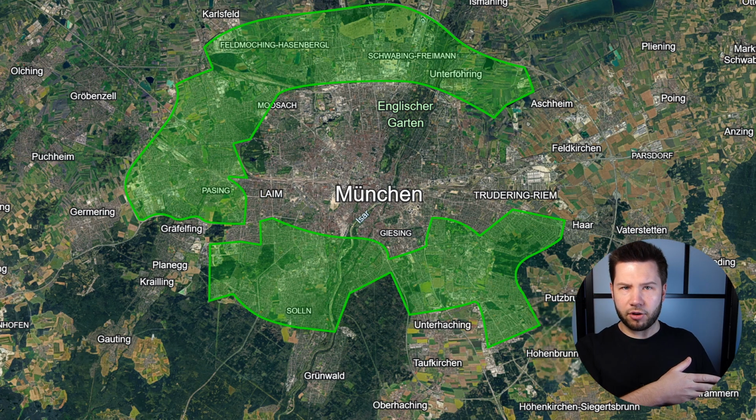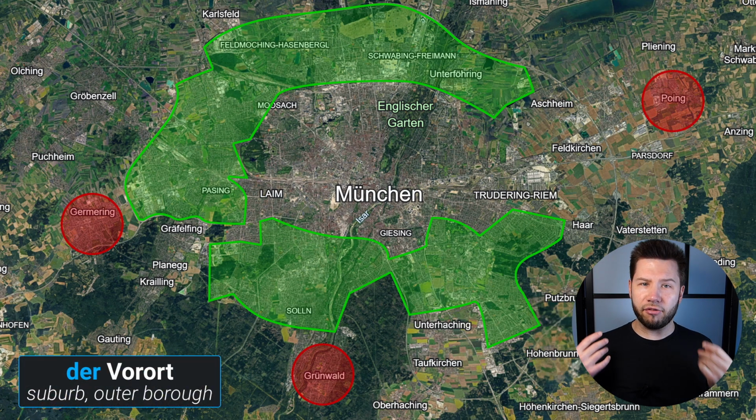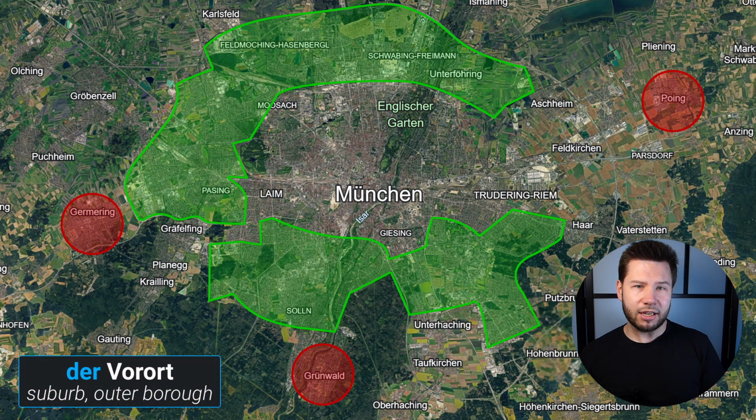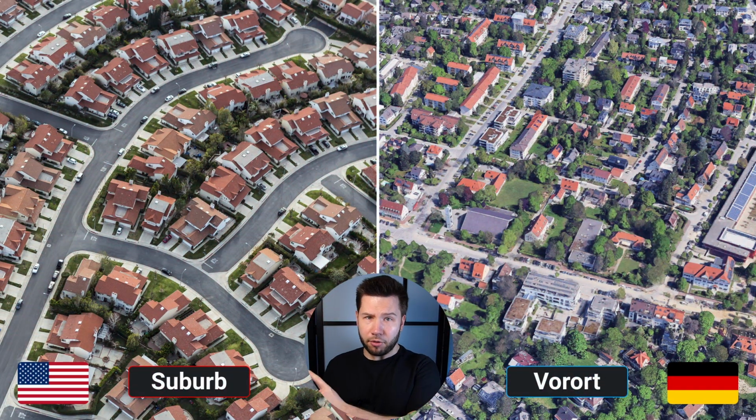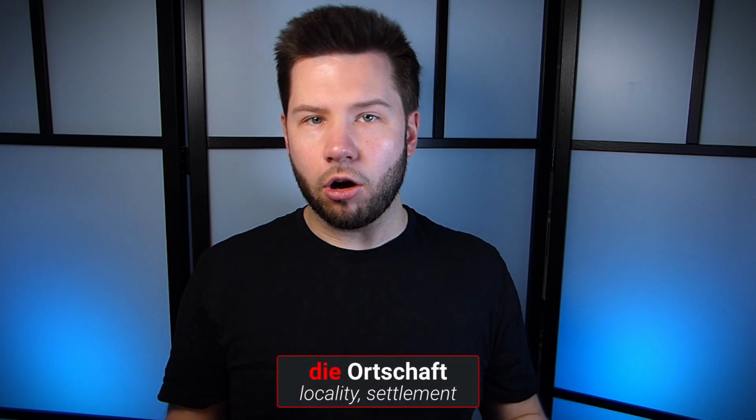If you continue farther outside, you'll eventually reach a Vorort, which can be translated as suburb, but this needs a disclaimer. Suburbs in North America and suburbs in Germany, if you can even call them that, are drastically different. While it describes the sprawl of residential areas on undeveloped land in North America, the German Vorort is an independent town close to the outskirts of a larger city. If a town is an officially recognized settlement, we call it die Ortschaft, locality, instead.